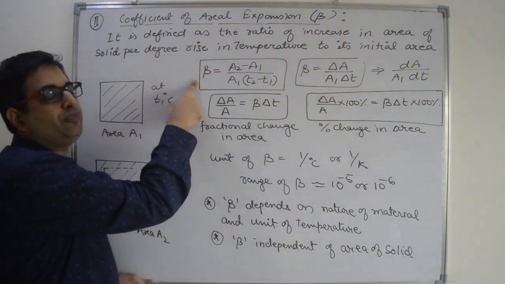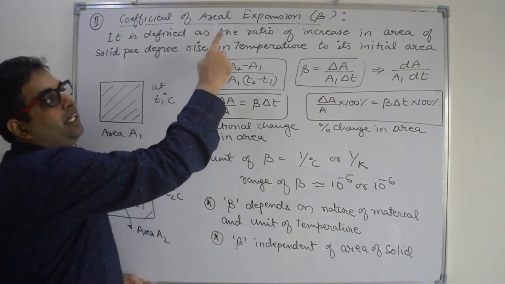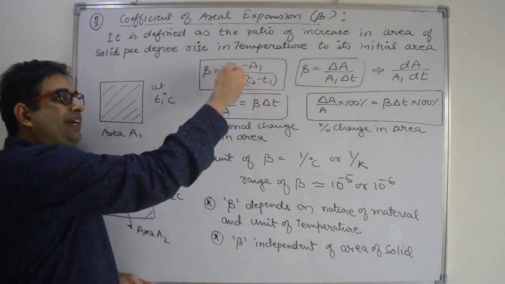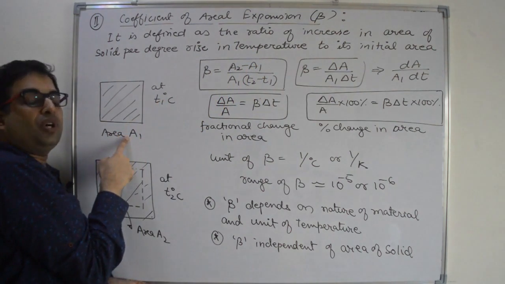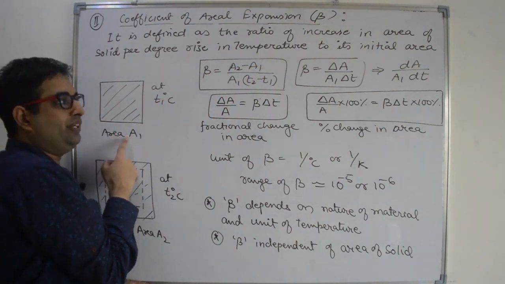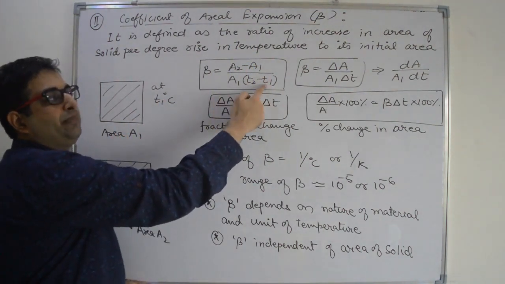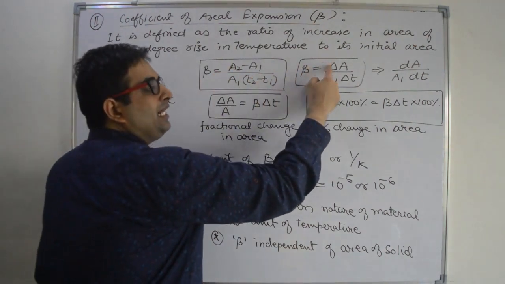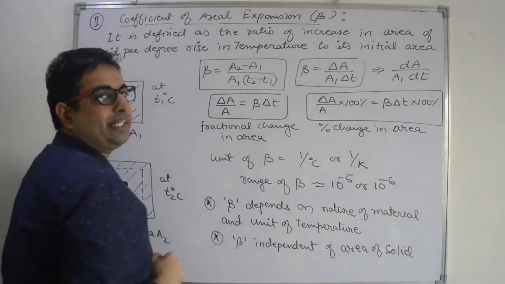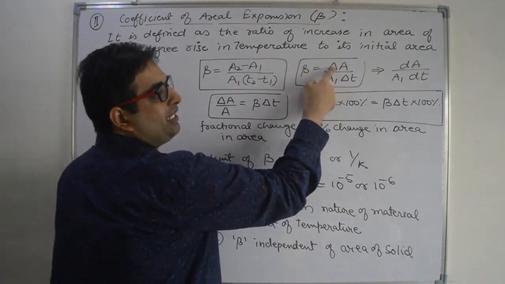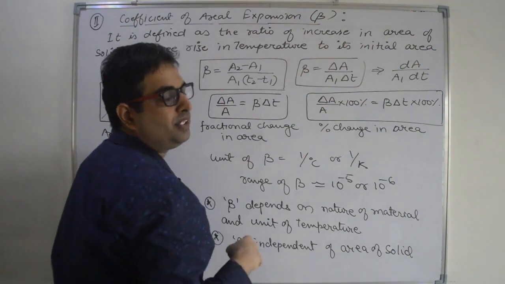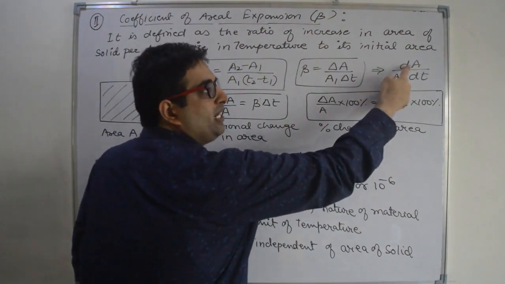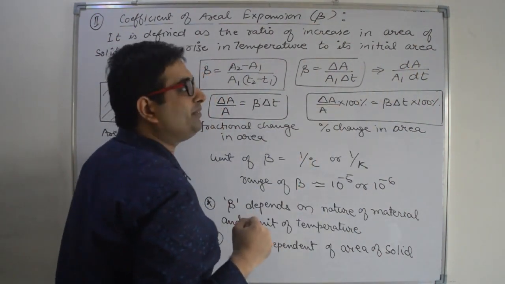What is the definition of beta? Beta is ratio of increase in area A2 minus A1 divided by original area or initial area A1 into rise in temperature T2 minus T1. Or you can write it as delta A divided by A1 into delta T. Delta A by delta T in differential form, you can write it as dA by dT, differentiation of area with respect to temperature.